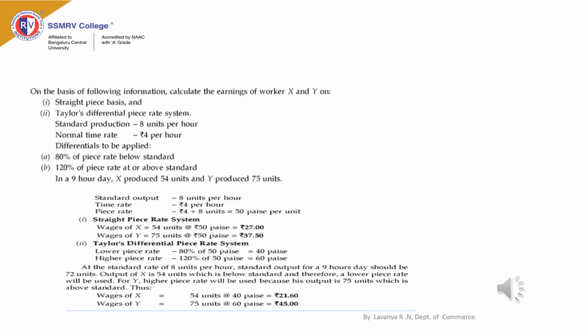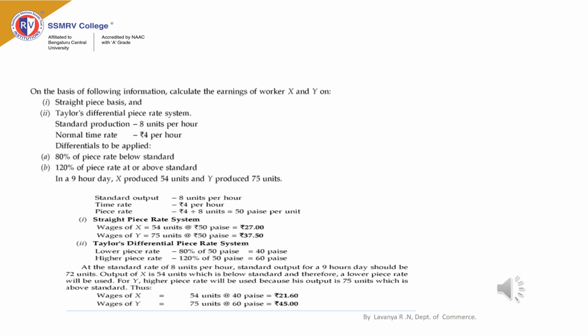The formula used for calculating earnings under piece rate system is number of units into rate per unit. So worker X has produced 54 units and the rate per unit is 50 paise. Substitute the information in the formula, number of units into rate per unit. Number of units produced by X is 54 units and rate per unit is 50 paise. So earnings of worker X under piece rate system is 27 rupees.